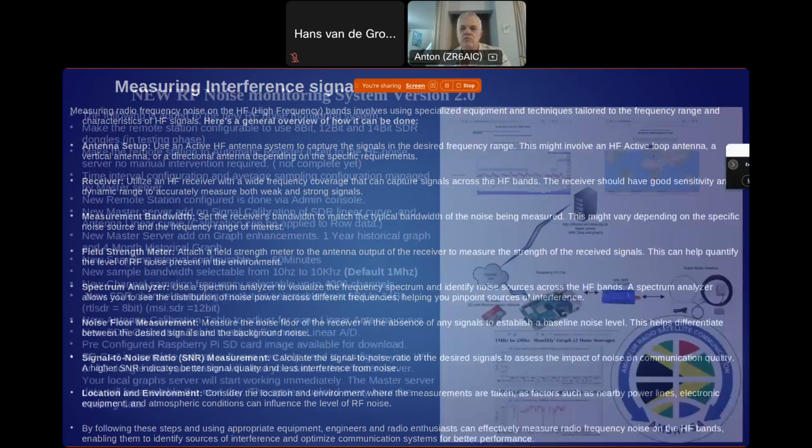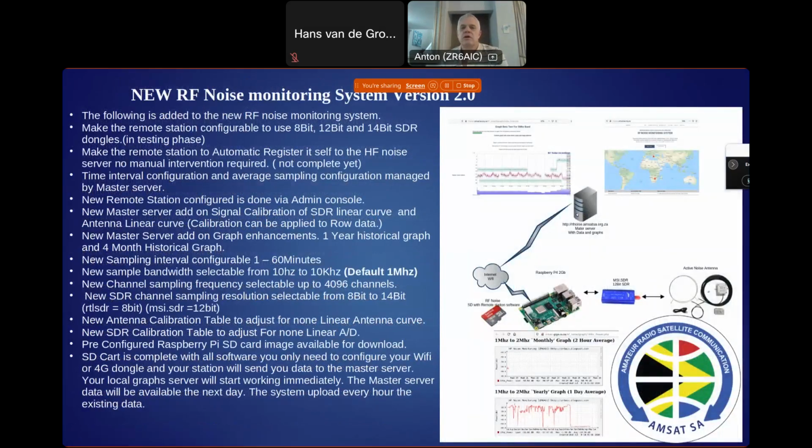Right, so now we know how to measure it. So I'm going to take you through the way we're doing it in a reasonably cost-effective way, and that would be using SDR technology and a reasonably cost-effective Raspberry Pi to record the details.